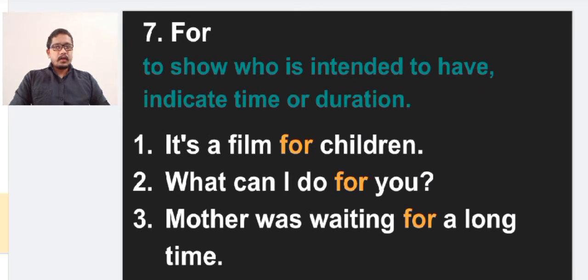Next one, for, to show who is intended to have something, and to indicate time or duration. Examples: it's a film for children. It just shows who is intended to have it. This is only for children. What can I do for you? Mother was waiting for a long time. It just shows the time or duration.